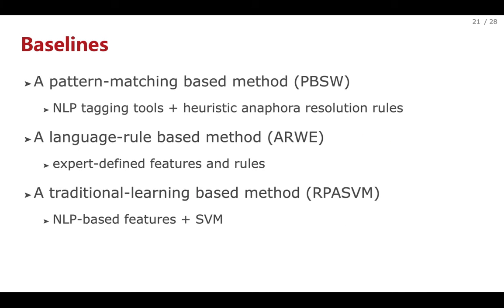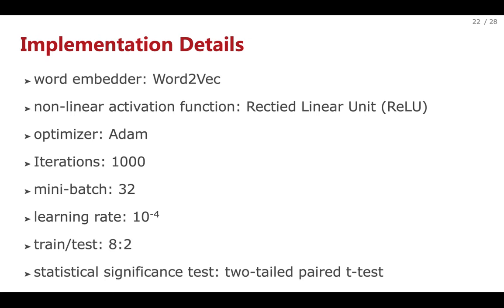Baselines. A pattern matching based method, PBSW, which uses NLP tagging tools to extract important linguistic patterns and adopts a set of heuristic anaphora resolution mechanisms to extract corresponding procedural knowledge. A language rule-based method, ARWE, which introduces a lexical approach and two further approaches based on a set of association rules created during a statistical analysis of a corpus of workflows. A traditional learning-based method, PATM, which leverages SVM to automatically identify whether a task described in a textual description is manual or not. Implementation details.